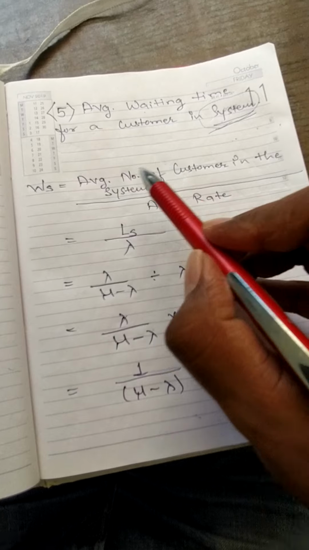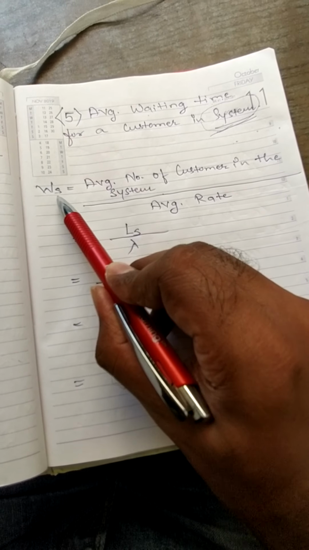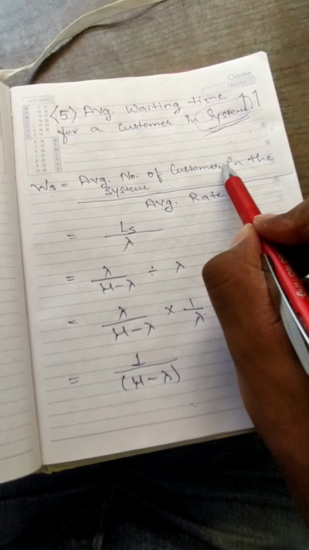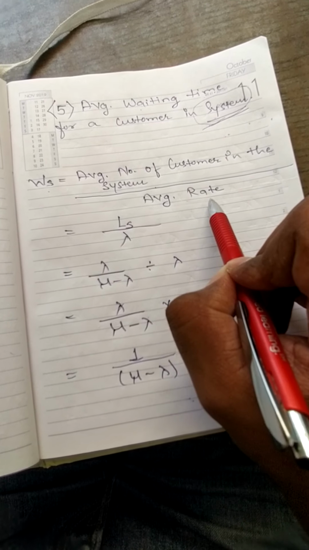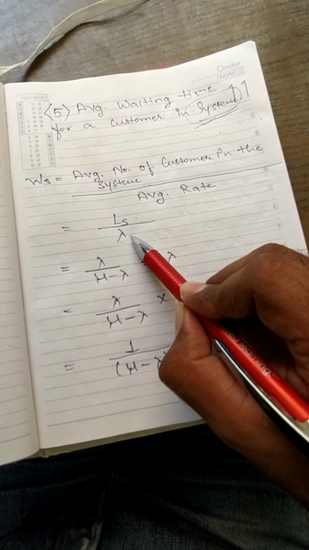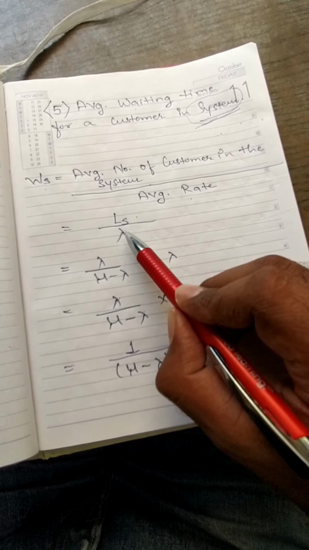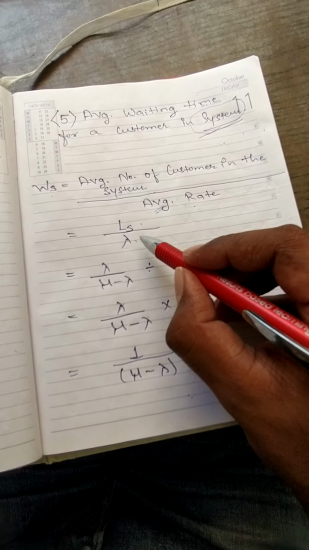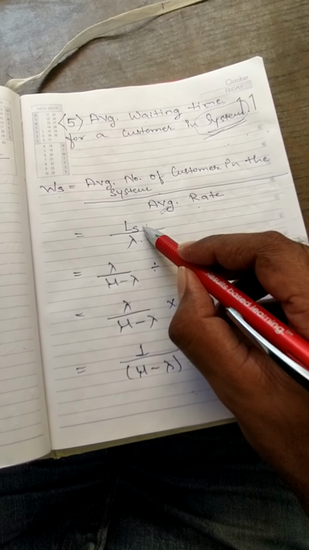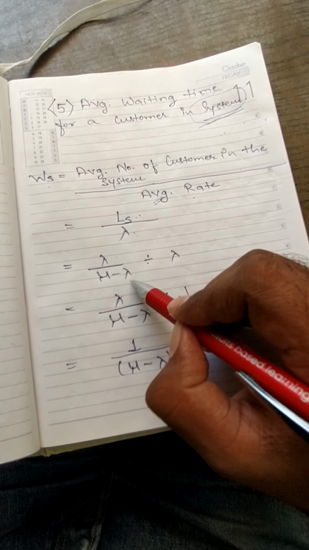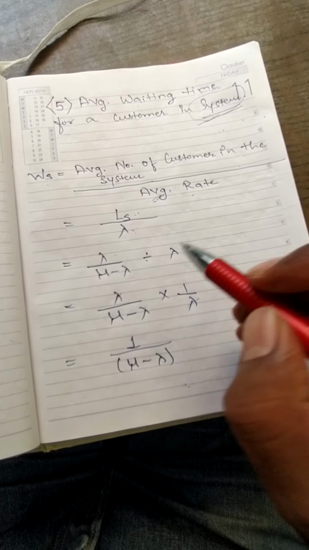So waiting time in the system is represented by WS. So average number of customers in the system upon arrival rate. So LS and lambda. This is arrival rate, so lambda. Now LS, you have very well defined the value of LS. It is lambda upon mu minus lambda divided by lambda.